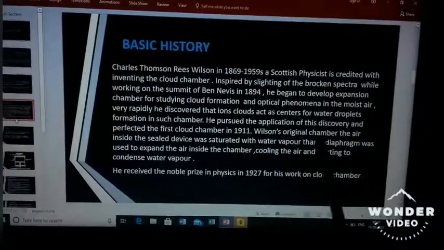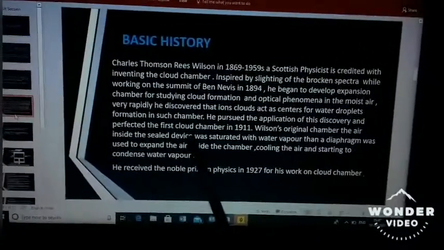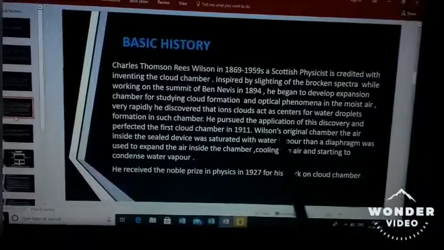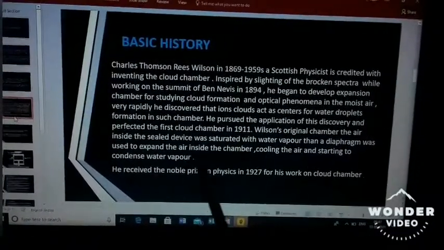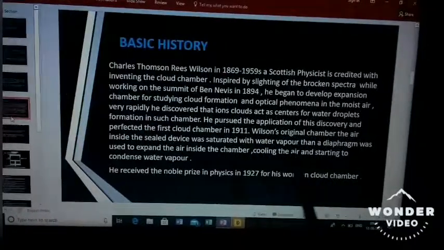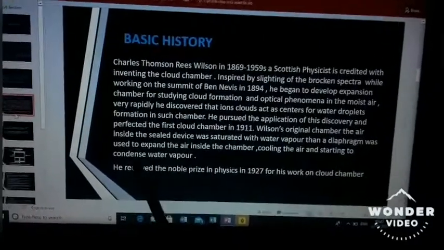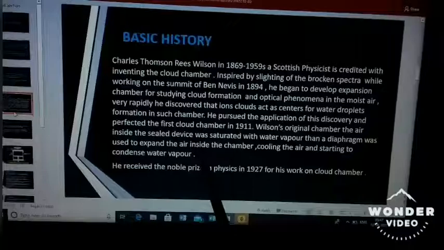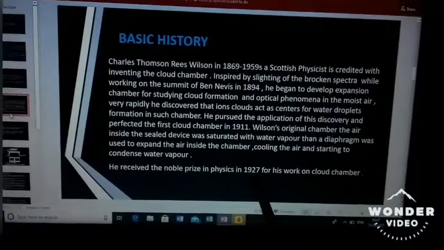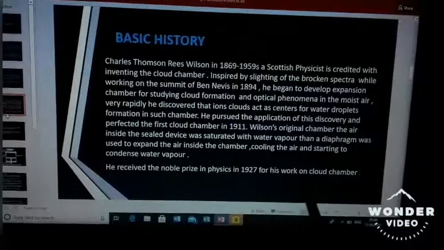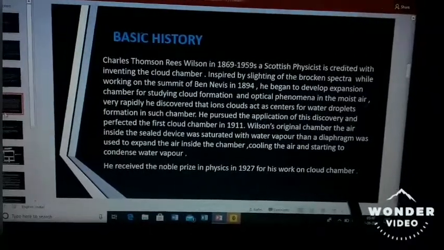In Wilson's original chamber, the air inside the sealed device was saturated with water vapor. Then a diaphragm was used to expand the air inside the chamber, cooling the air and starting to condense water vapor. He received the Nobel Prize in Physics in 1927 for his work on the cloud chamber.